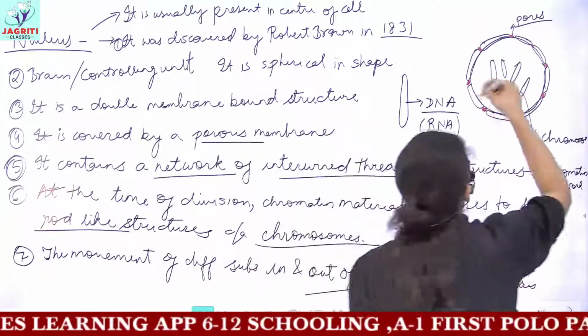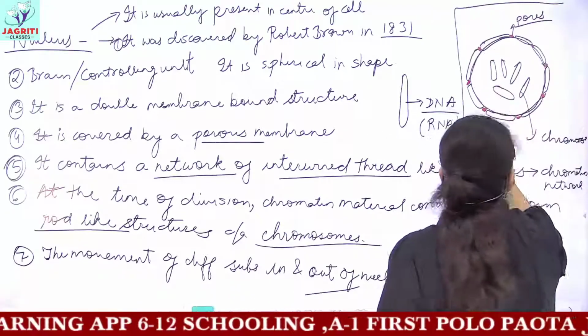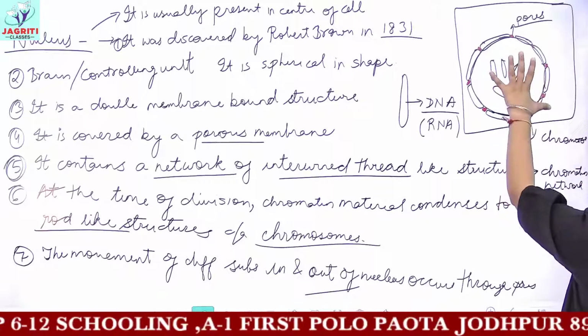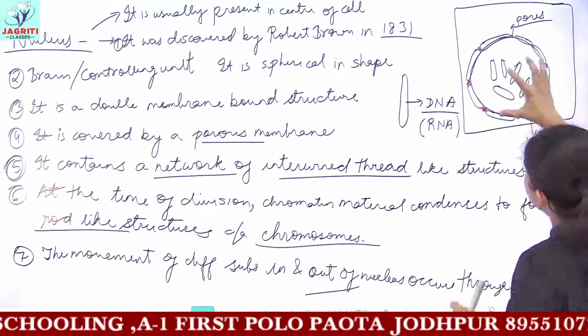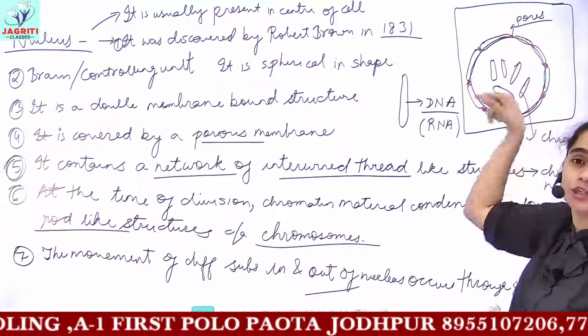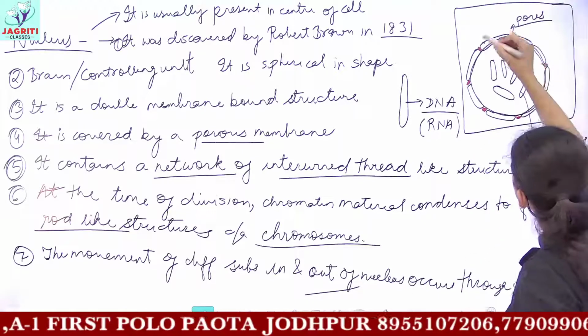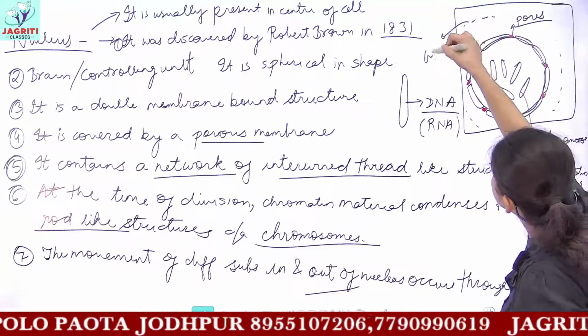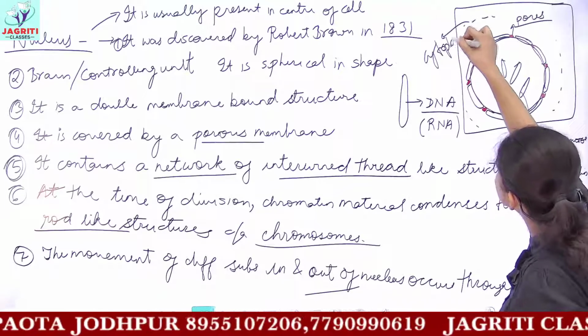This is your nucleus and it is present inside your cell. This is an enlarged view, so do not get confused. The nucleus is very small compared to the total volume of the cell. Outside the nucleus you have your fluid, that is your cytoplasm, which we'll be discussing now.